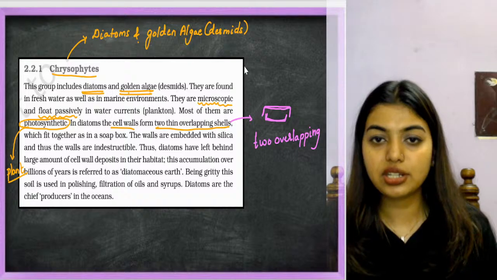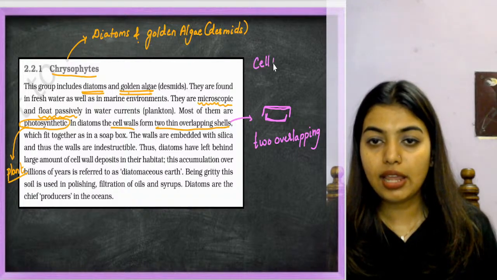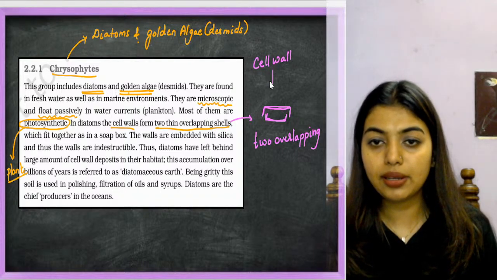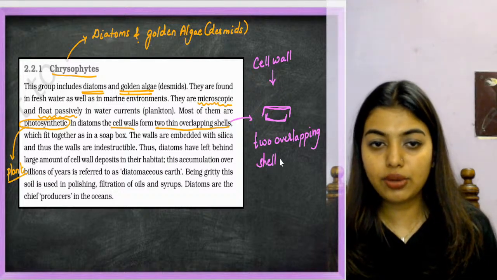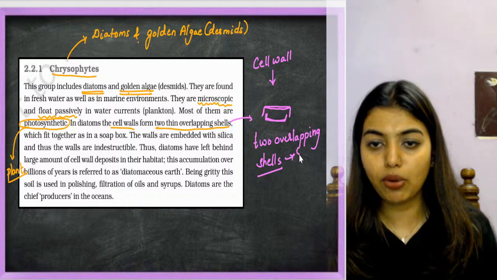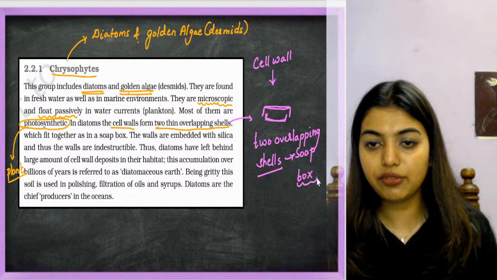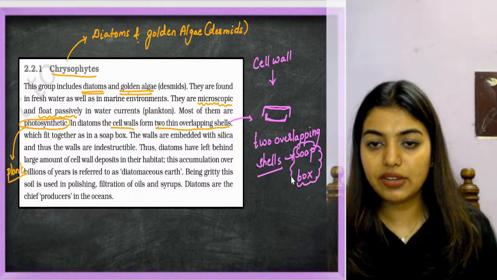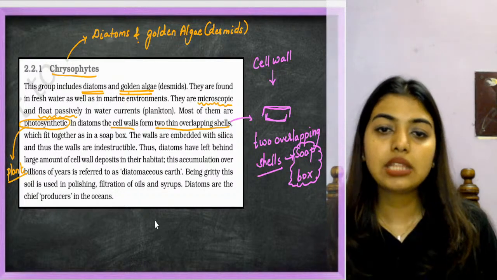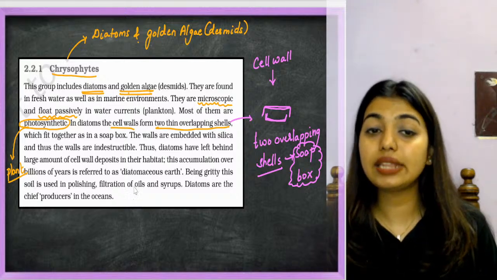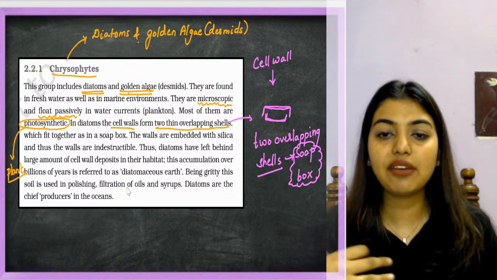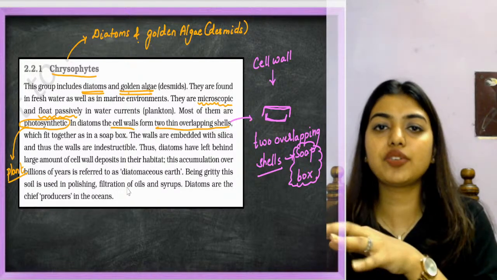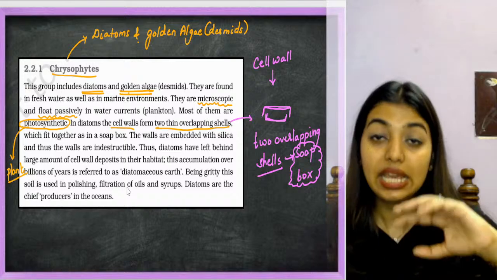So in chrysophytes, the cell wall is two overlapping shells which fit together in the form of a soap box. Got it? In the form of a soap box. Don't forget this, very, very important. The walls are embedded with silica and thus the walls are indestructible. Thus, diatoms have left behind a large amount of cell wall deposit in the seabed, in their habitat.